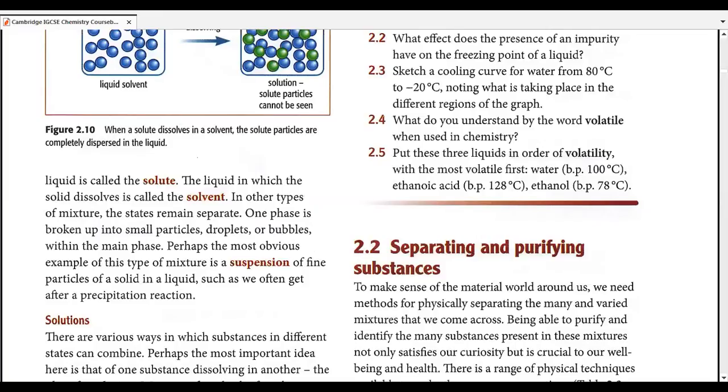Now, solutions can be further defined or further bifurcated into many parts. We'll discuss some before this main heading of 2.2, separating and purifying substances, and some after that. We're going to define solutions on many different bases. Now, in previous classes, the definitions were very easy. Something can be bifurcated into 2 to 3 types, and that's about it.